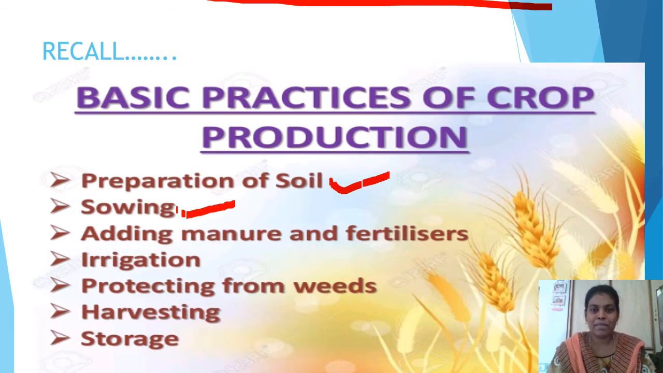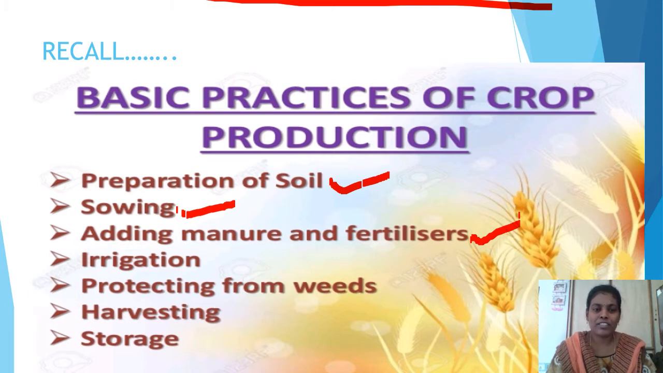How do we identify good healthy seeds before sowing the seeds? And the third step in crop production is adding manure and fertilizers. Under this, we discussed the differences between manure and fertilizers. Fertilizers are manufactured in factories. In the same way, manure is prepared in the fields itself.